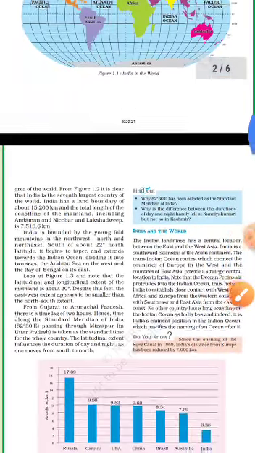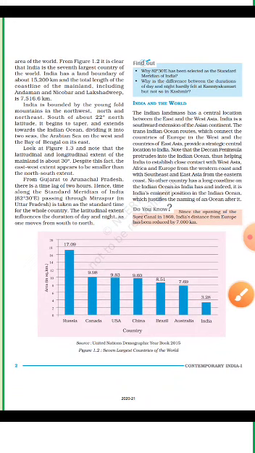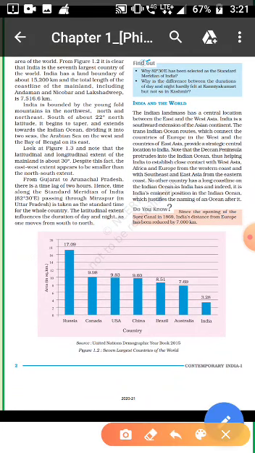Again you can see the question here. There are some facts given here. The boundary is 15,200 kilometers, and the land boundary is 7,516 kilometers, from Gujarat to Arunachal Pradesh. It is there, west to east, Arunachal Pradesh. So we have to know this.